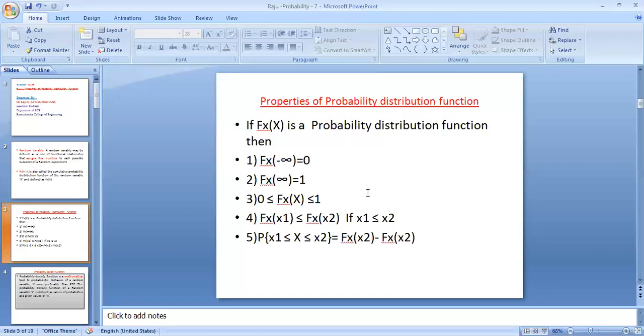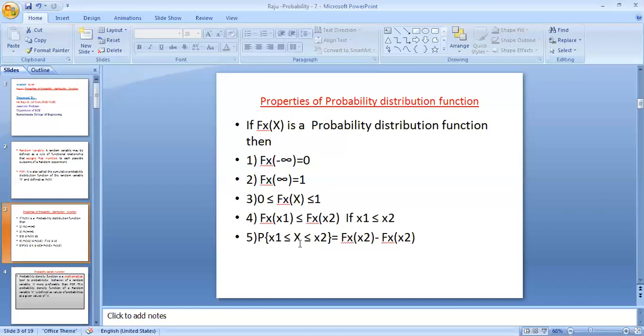The fourth property is F_X of x1 less than or equal to F_X of x2. If x1 is less than or equal to x2, then the distribution function of x1 is less than or equal to the distribution function of x2. The fifth property: the probability of x1 less than or equal to X less than or equal to x2 equals F_X of x2 minus F_X of x1, which gives the probability between the values.